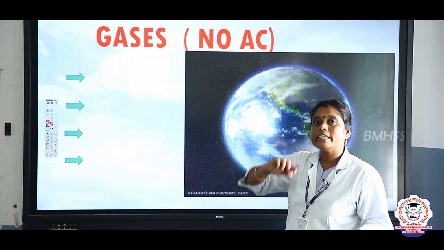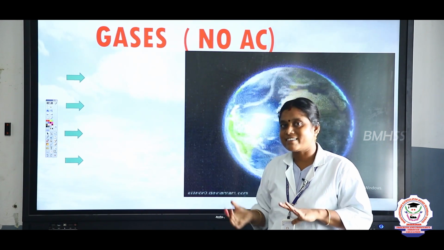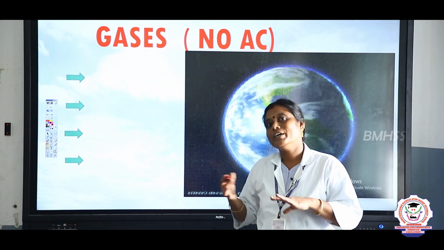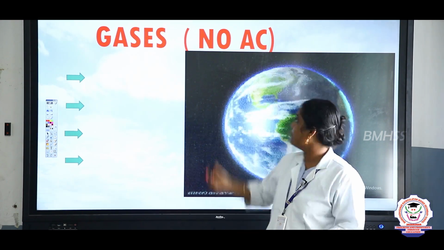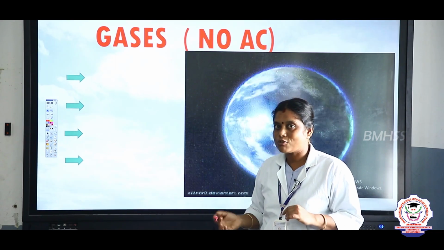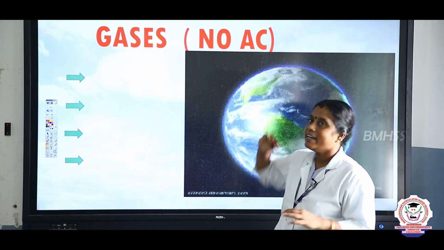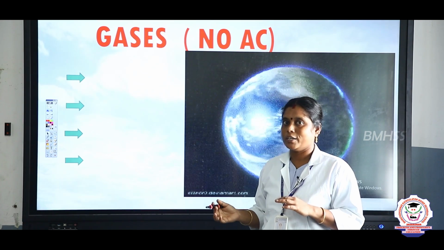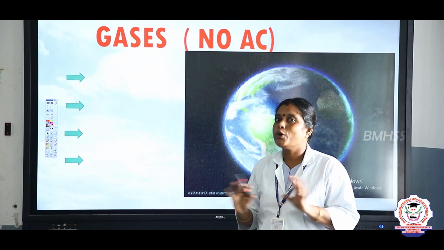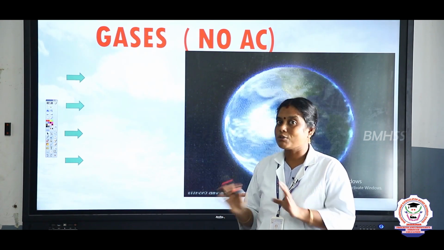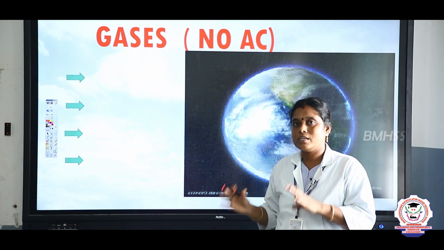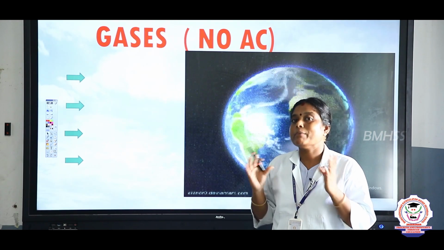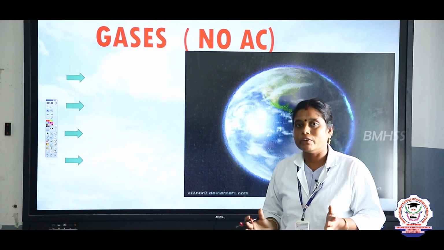First of all, N means nitrogen, O refers to oxygen, A refers to argon, and C refers to carbon dioxide. So, children, don't think of an air conditioner. That is not the answer. Here NOAC is a clue word for the names of the gases which surround our earth.